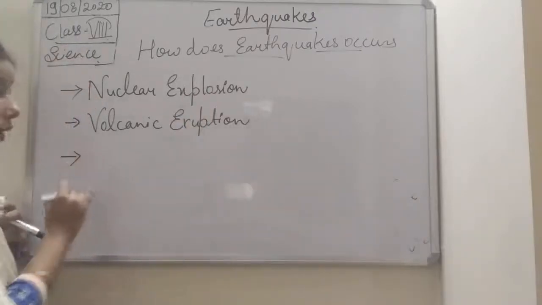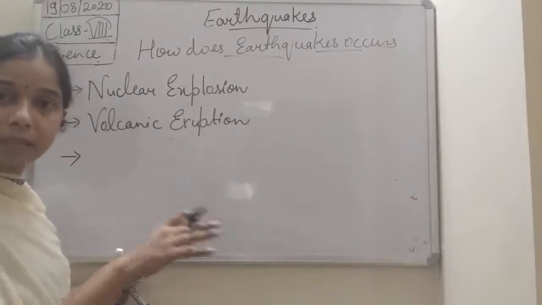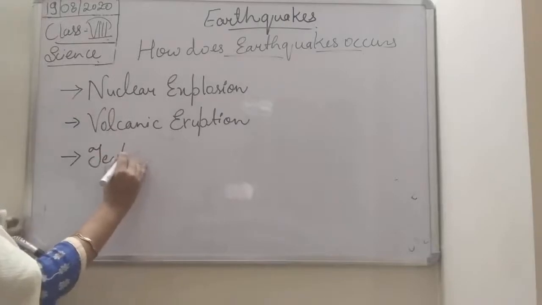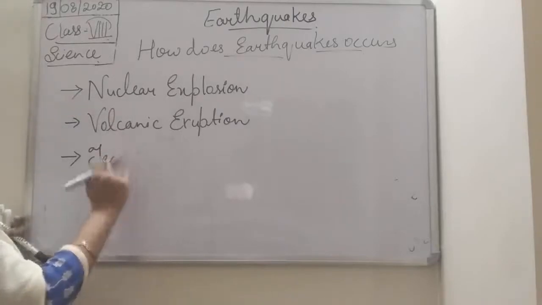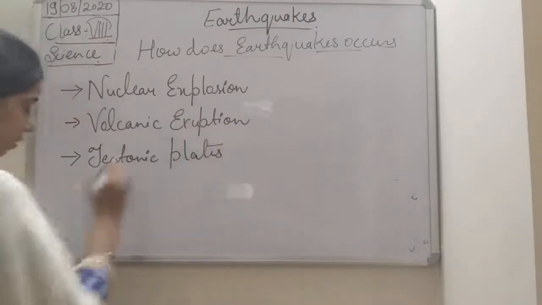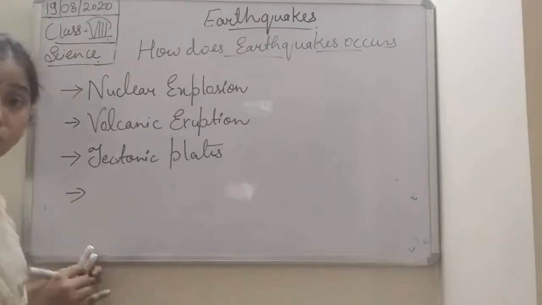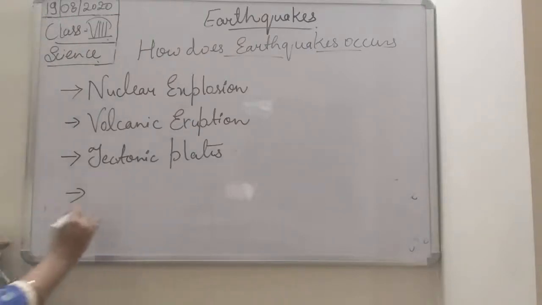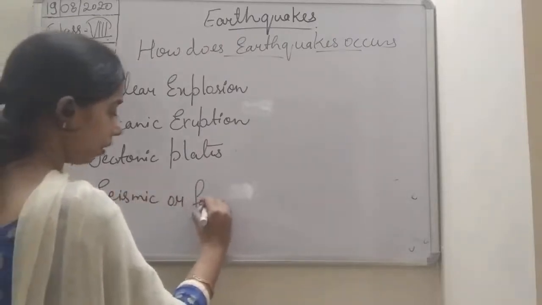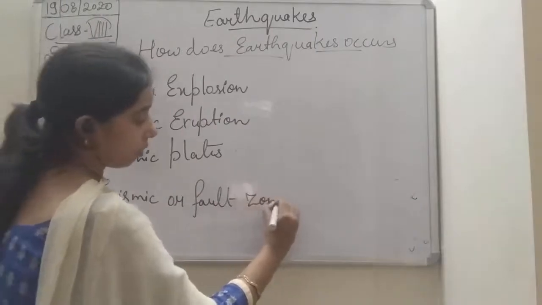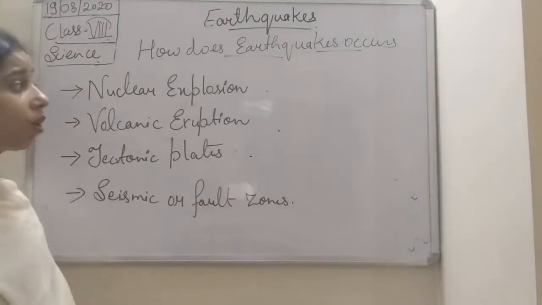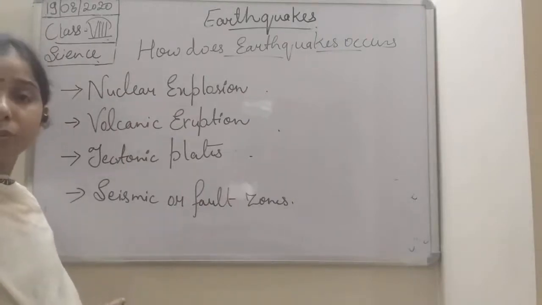Then tectonic plates, the movement of the tectonic plates inside the earth. And finally seismic or fault zones. So these are the different causes of the earthquake, or the different causes that produce the vibration.